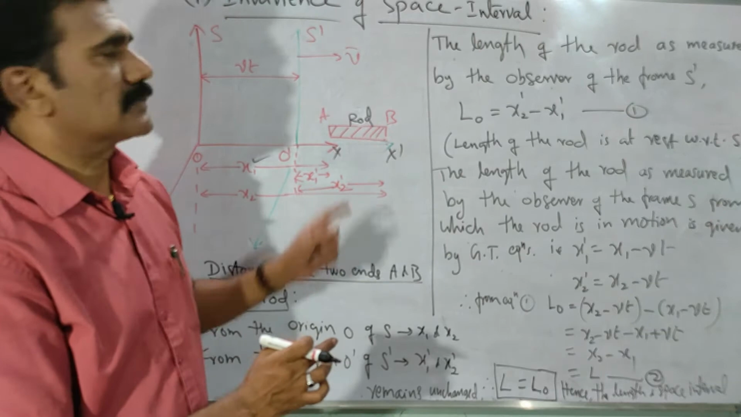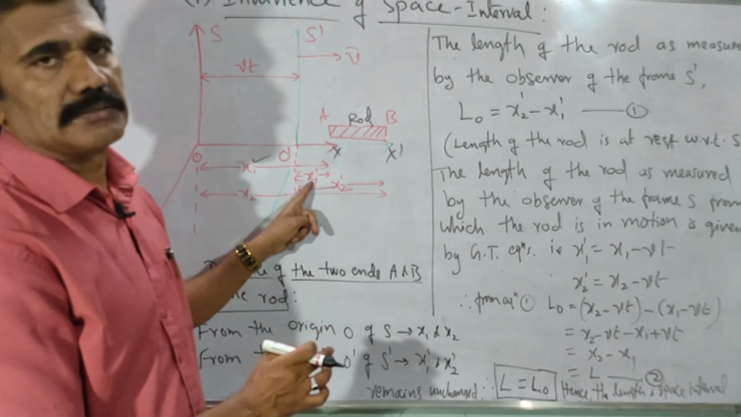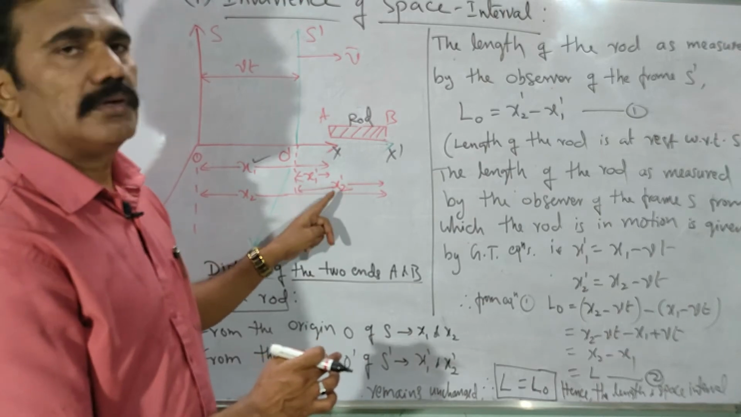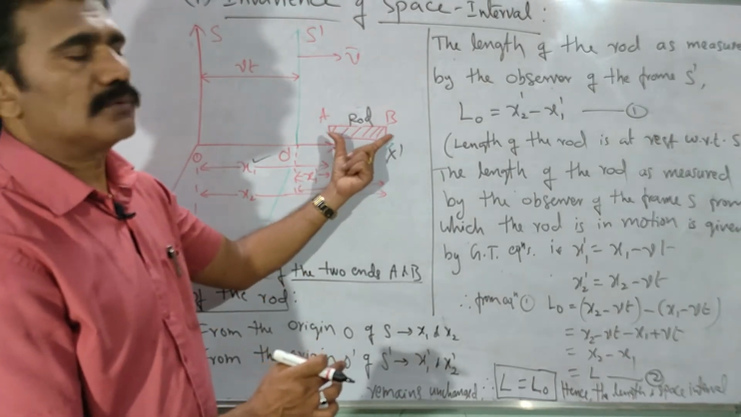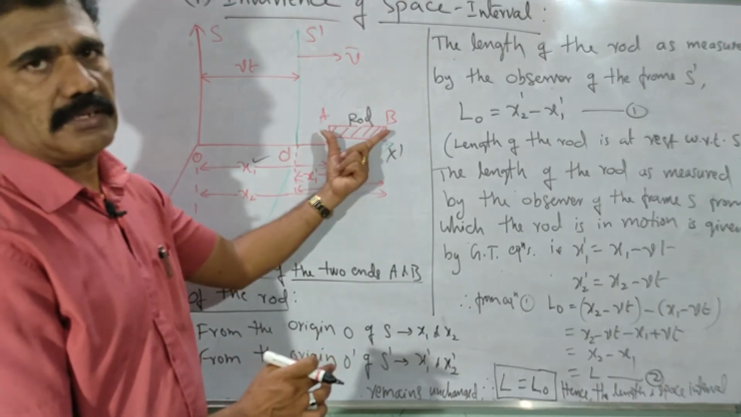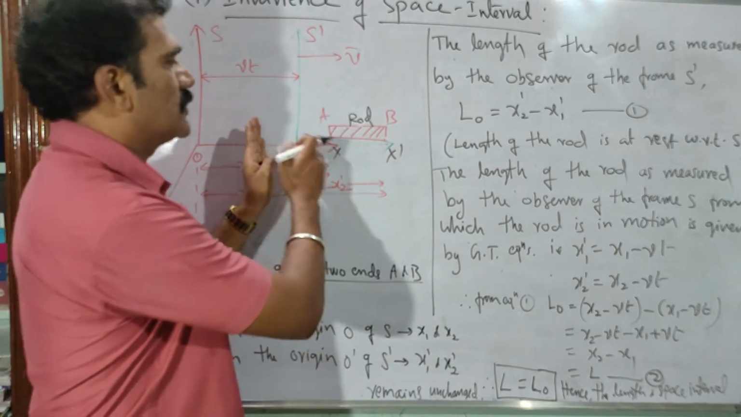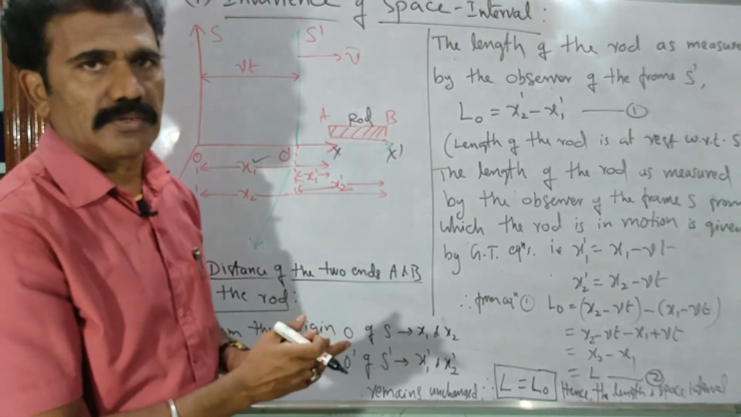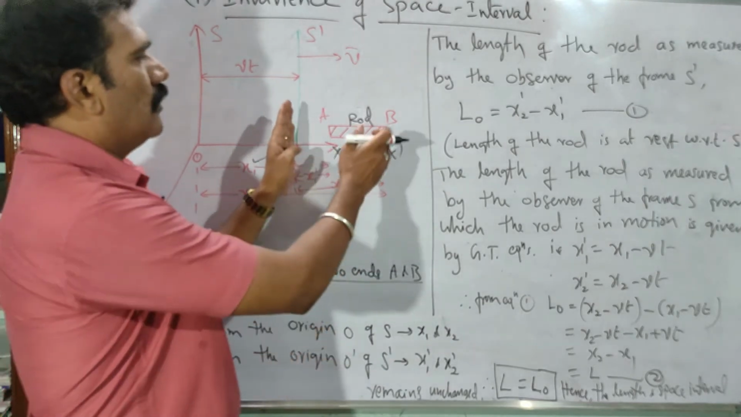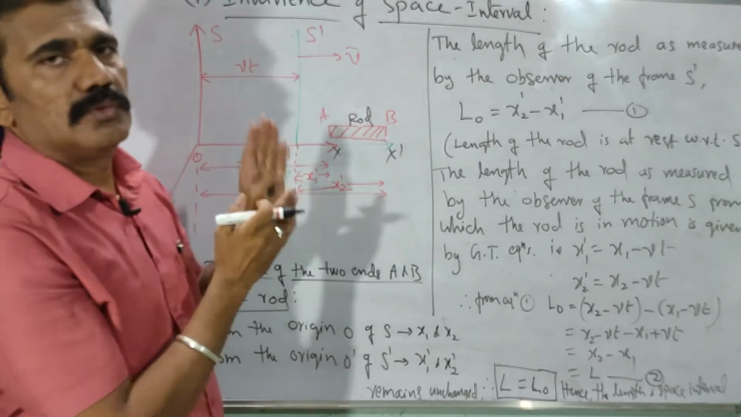Then what is the length with respect to S dash? You have to consider the difference here, x2 dash minus x1 dash, right? So like that we have the two lengths here. As the rod is now with respect to S dash, it is at rest, correct? The rod is at rest with respect to S dash because the moving frame is carrying this rod. It is fixed to the moving frame of reference, let us say. Then the rod is in motion with respect to S, similar to the moving frame S dash.